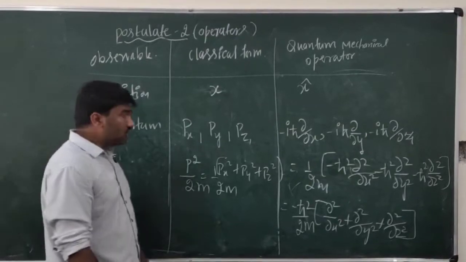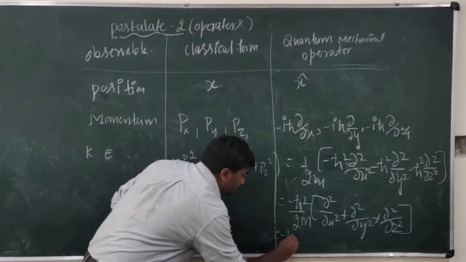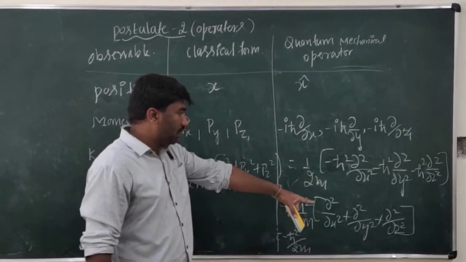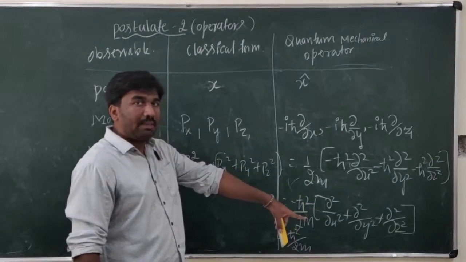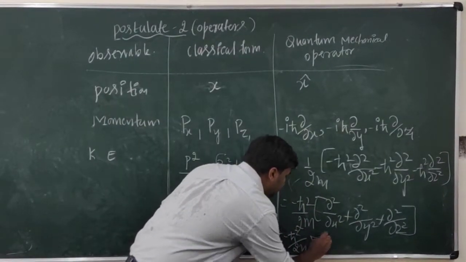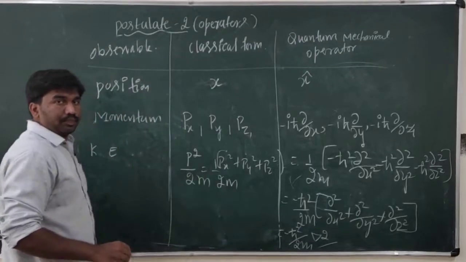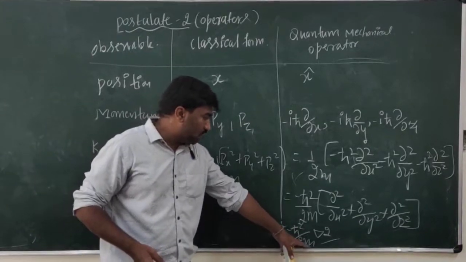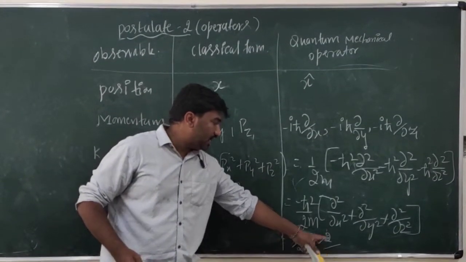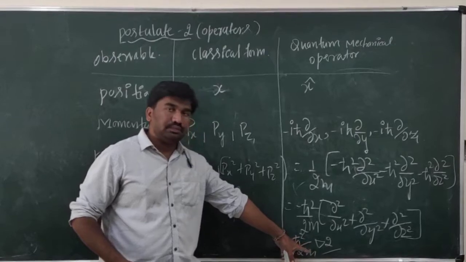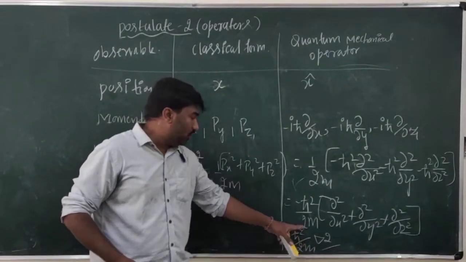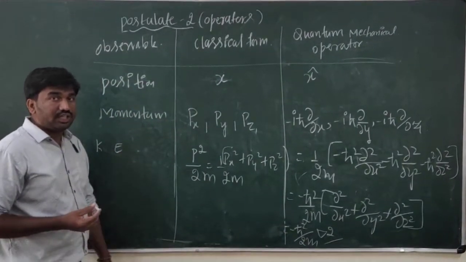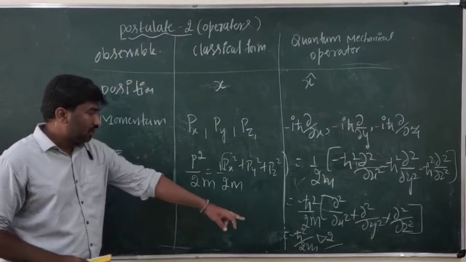Next, we can also write this as minus h cross square divided by 2m into dou square by dou x square plus dou square by dou y square plus dou square by dou z square, which becomes the Laplacian operator, so we can write this as del square. So the kinetic energy operator in quantum mechanics is minus h cross square by 2m into del square. This is always the kinetic energy operator in 3 dimensions. If a particle is moving in 3 dimensions, we have to operate with this. To find the energy of the particle, we should operate using this expression.